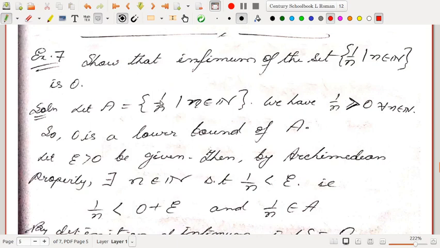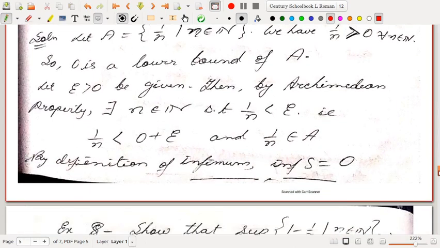So let A equal the set of 1/n such that n belongs to natural numbers. So we have 1/n is strictly greater than 0 for every n belonging to natural numbers. So 0 is a lower bound of A, and let epsilon greater than 0 be given. Then by the Archimedean property, there exists a natural number n such that 1/n is less than epsilon. So that is, 1/n is less than 0 plus epsilon.